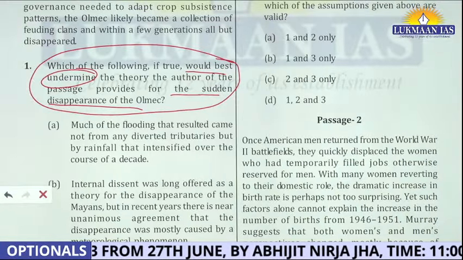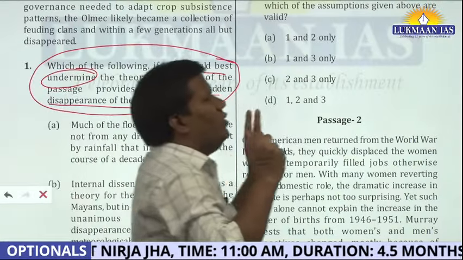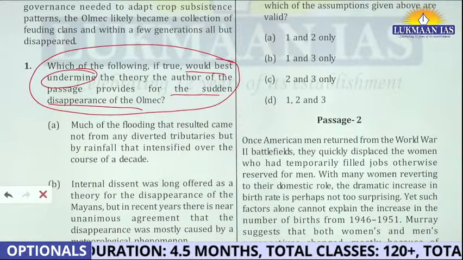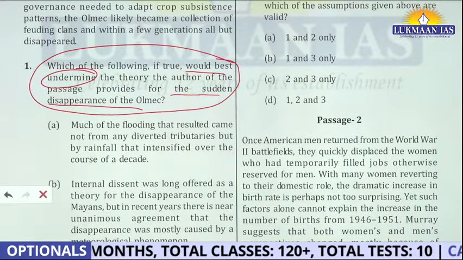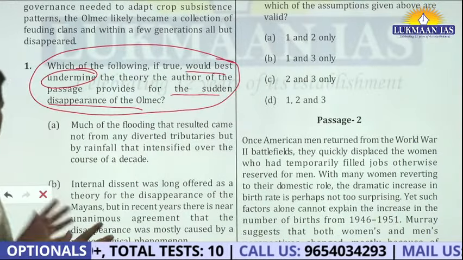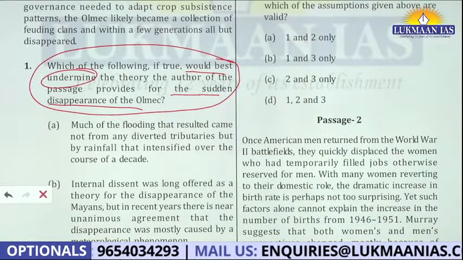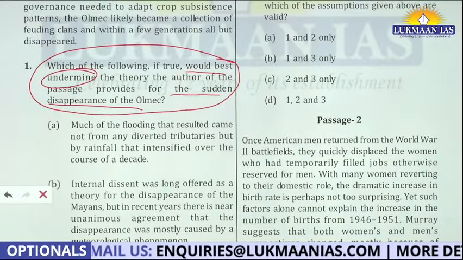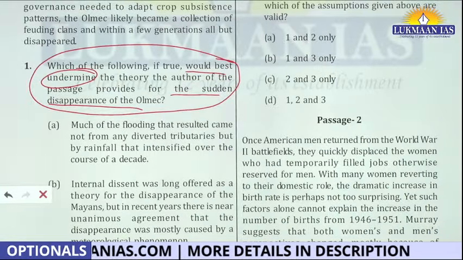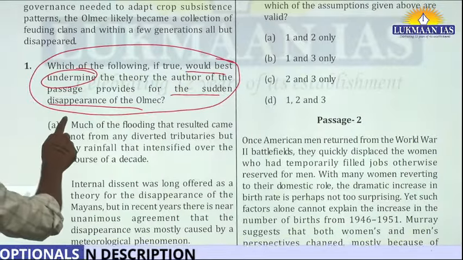So the moment you read the question, you will think, okay, the author conveys 3 messages. Those 3 messages are in your mind, and now what this question is saying is, if one of this is correct, then that will undermine the message of the author. With this thought, now you can go much more easily. Much of the flooding that resulted came not from diverted tributaries, but by rainfall that intensified over the course of a decade.